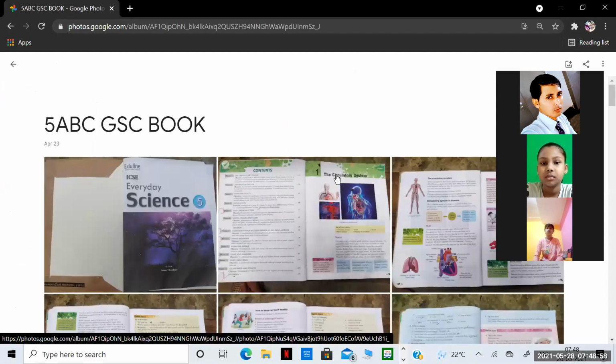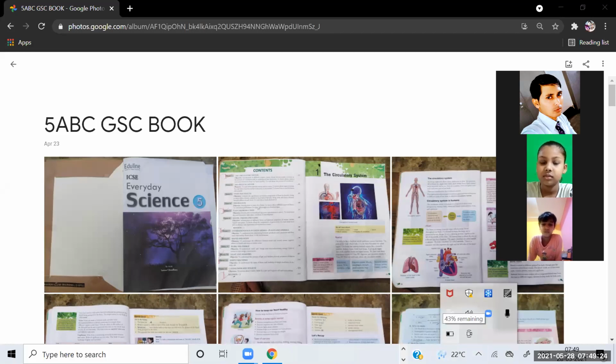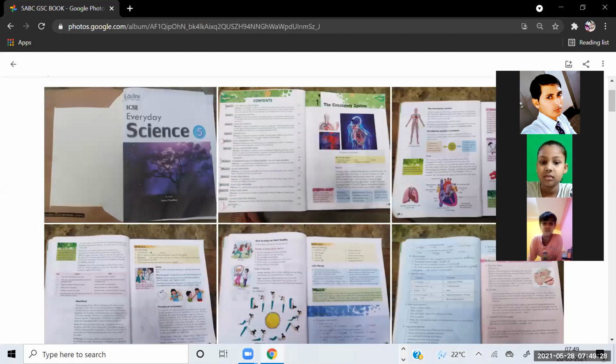Actually, there is no light since yesterday night. So my mobile both are completely discharged. Your house is near the railway station, Akanksha. Yes, sir. Kahalgaon railway station. That's why the train sound was coming.